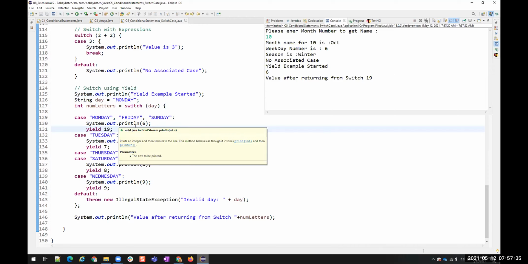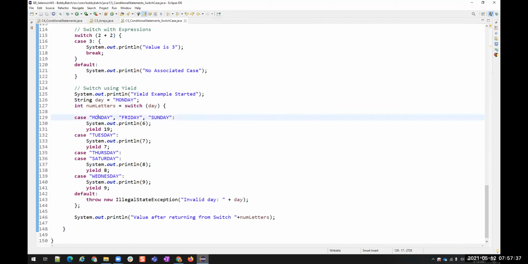Since it is appropriate to have 6 because the number of letters is 6, it was 6 here. Clear? Any questions in this? No questions, then we are done with this switch case. We can go with the next topic.